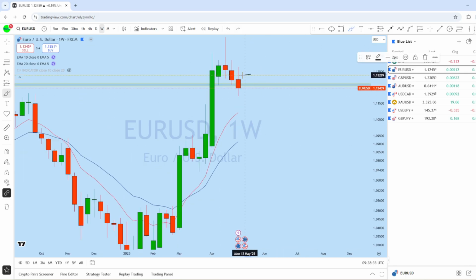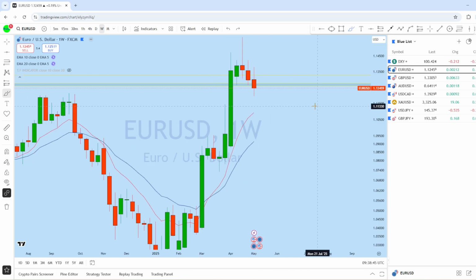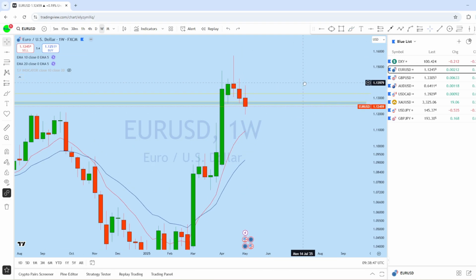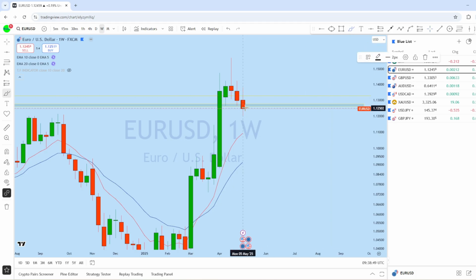And what we can see here is the last week's back-to-back 3 weeks of pullback on euro dollar, expecting this market potentially to bounce back up to create a new higher high. So any drop here can give euro dollar the potential to push back to the upside.